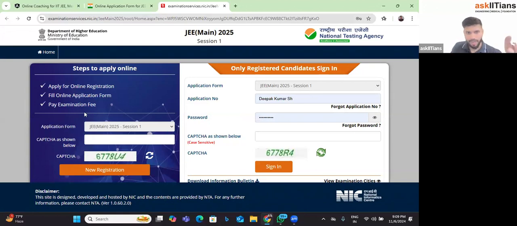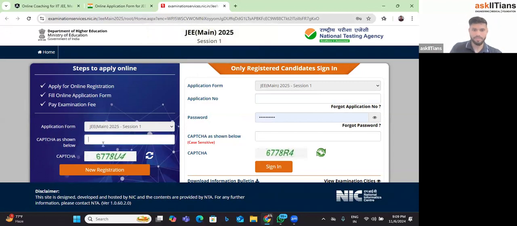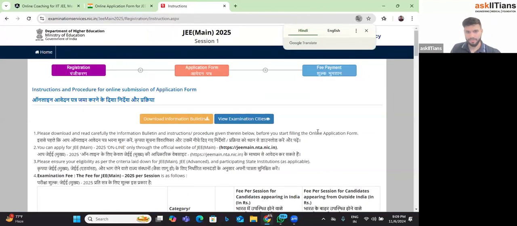Because I already did the registration, you can see some details showing on the right-hand side. But if you have not, no details will be showing in this portion. You will have to start from the left side, where it will show the application form. You have to put the captcha here, 6778U4. Okay, and I'll click on new registration. Once I do that, I'll reach this particular page.